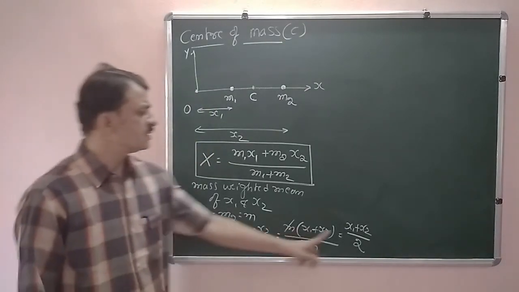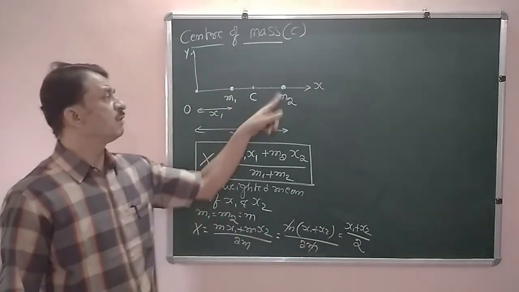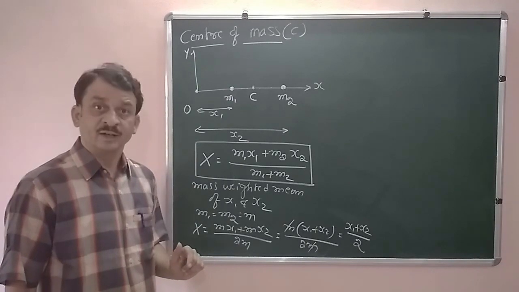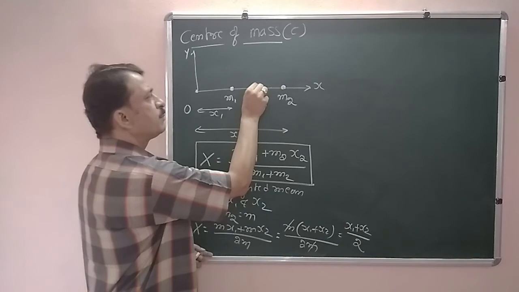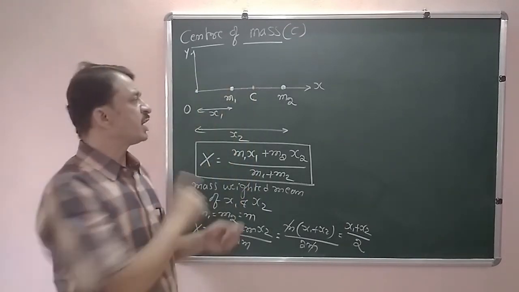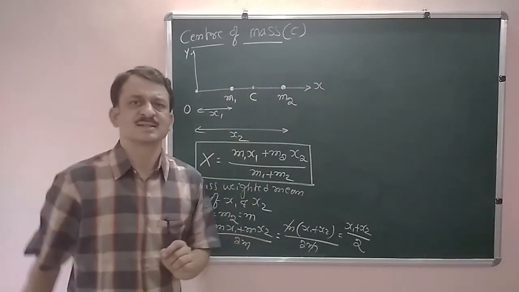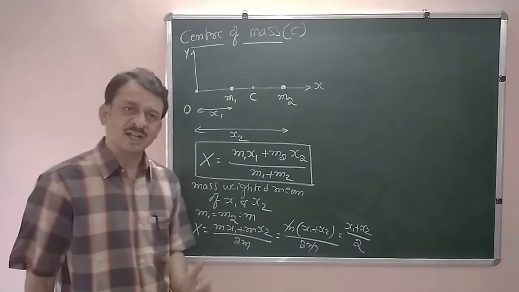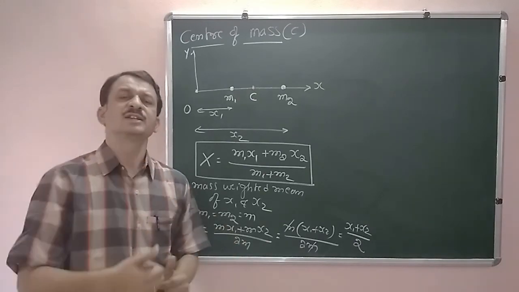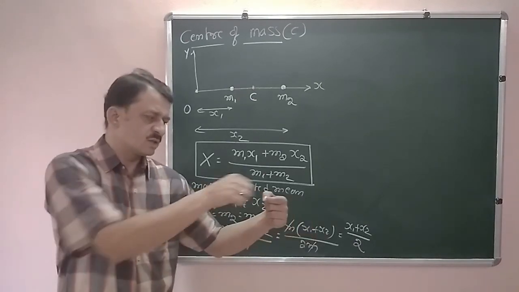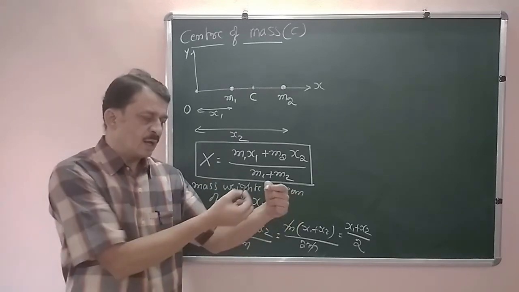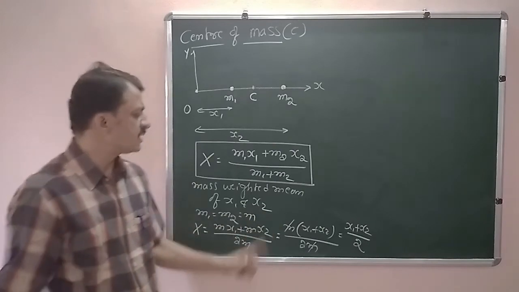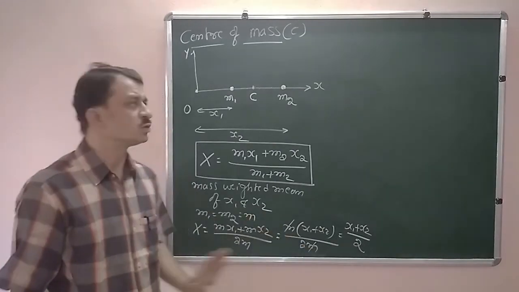So that means if the two masses are equal, then the center of mass is exactly the midpoint of the line joining the two masses. If the two masses are equal, the center of mass lies exactly in the middle of the line joining them.